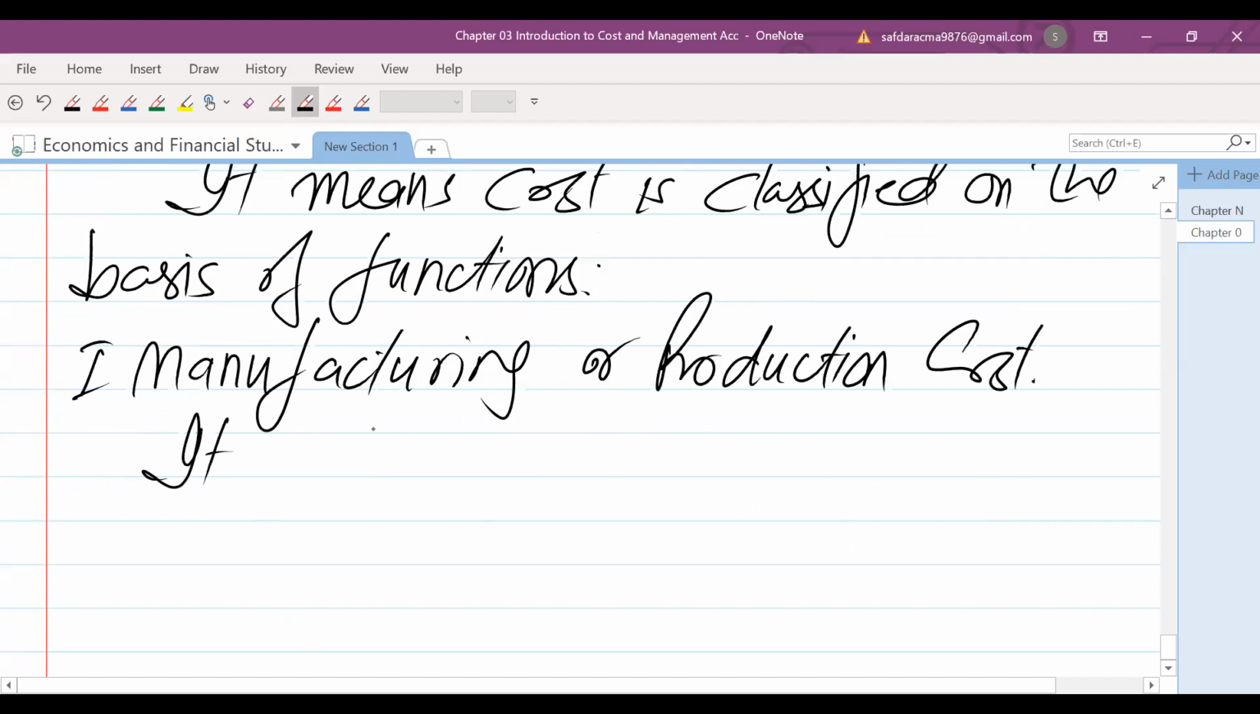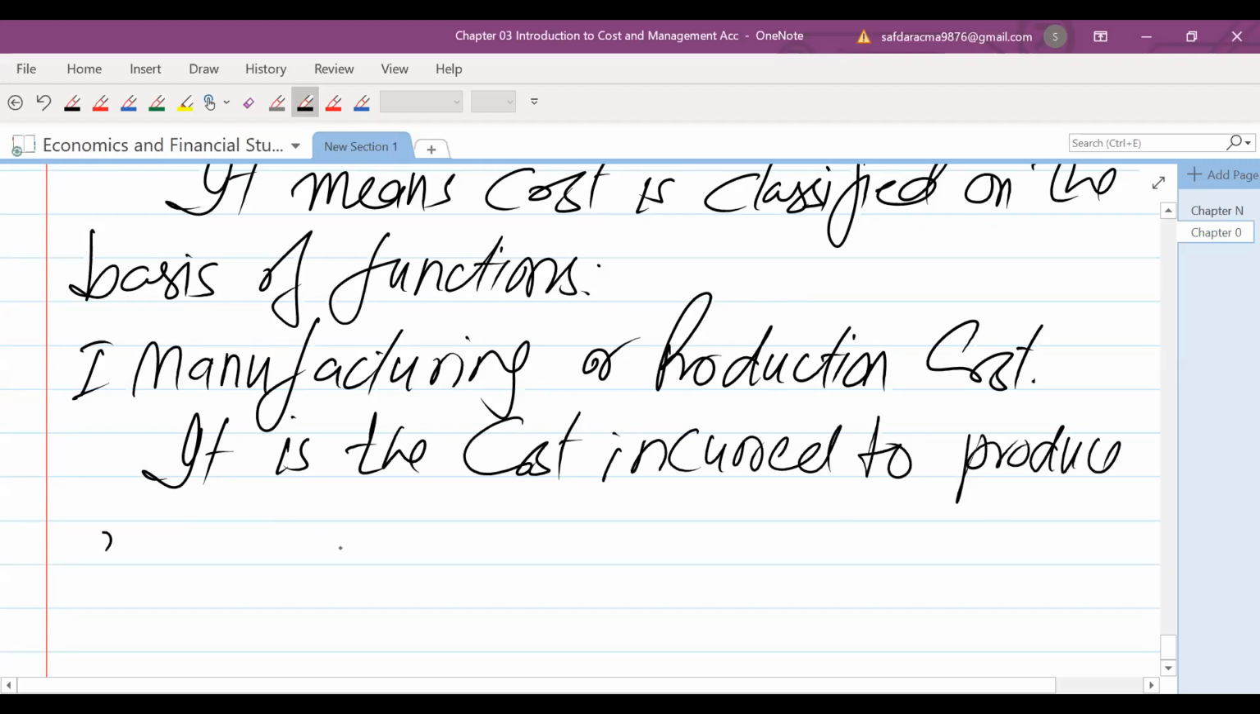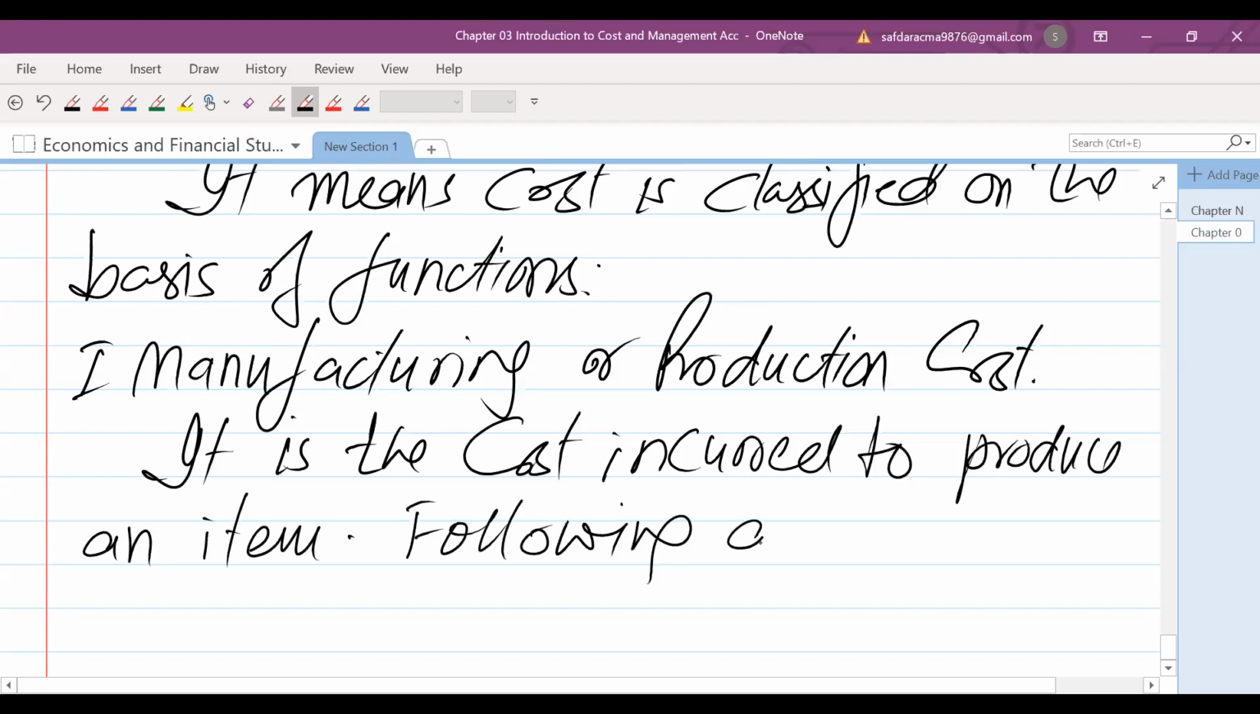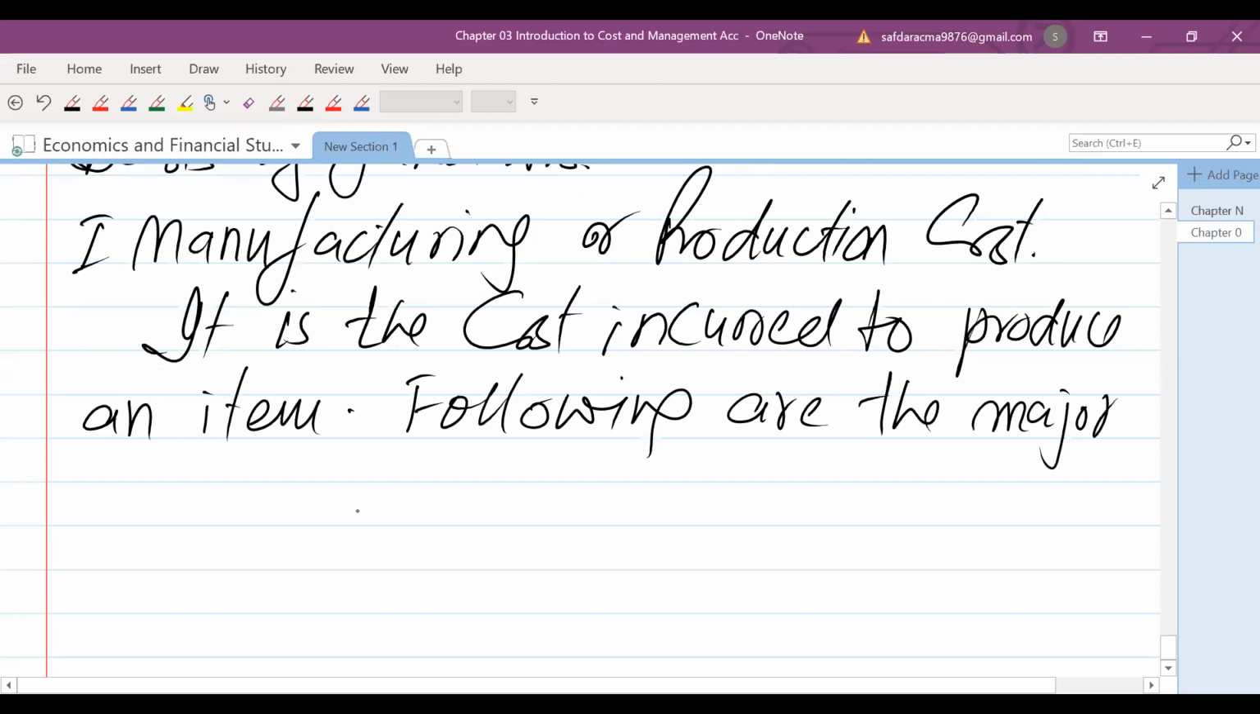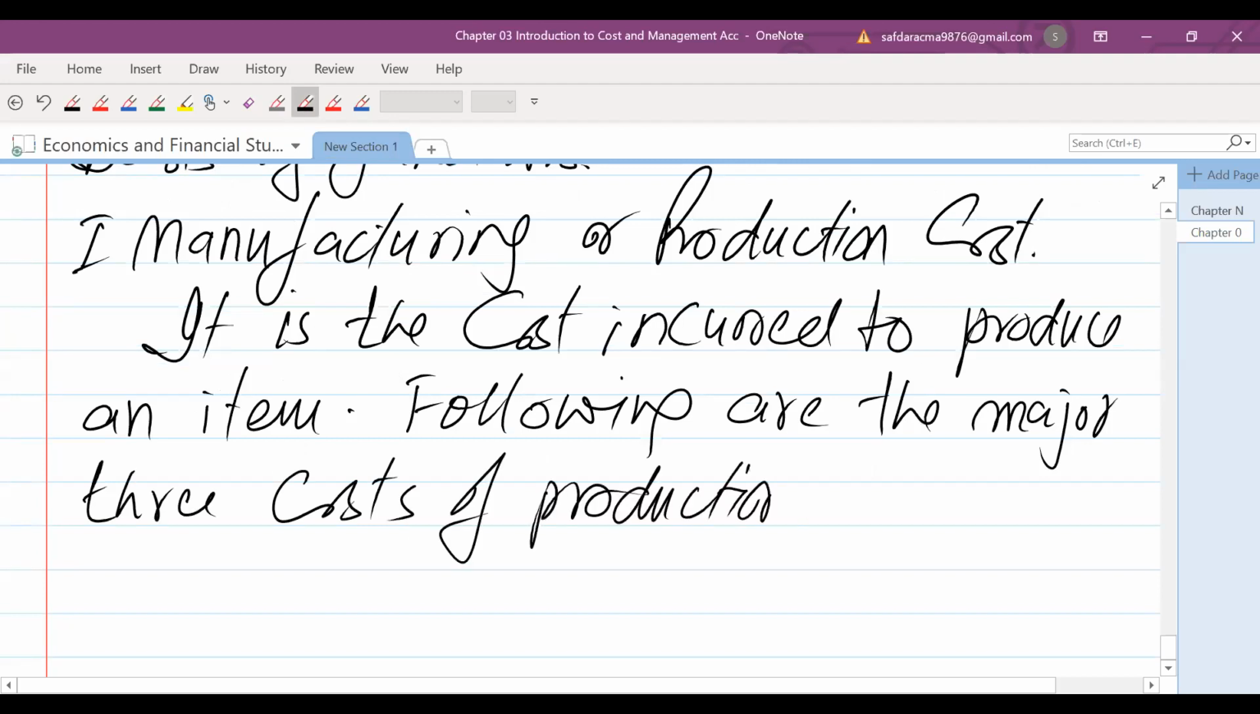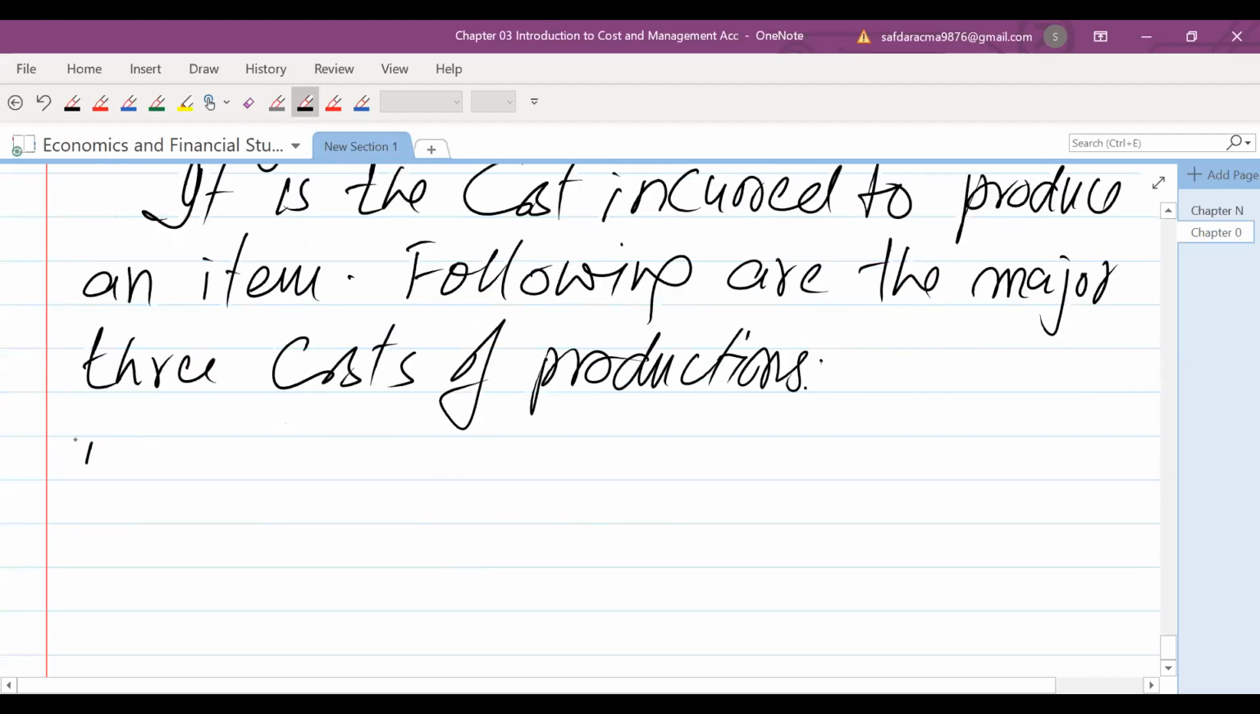It is the cost incurred to produce an item. Following are the major three costs of production. These are the major costs of production.